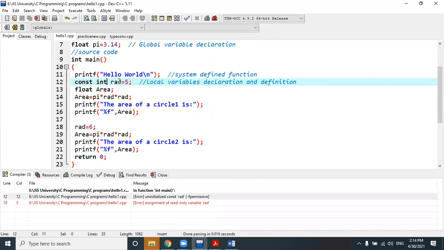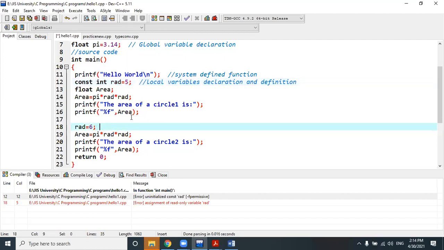Okay, because before the variable, the data type should always be there. Variable and data type should be placed together, one after another. First should be a data type, second should be a variable, and there should be one single blank space between them. And const should be placed at the front. So I have declared this variable as 5, which is a constant type.